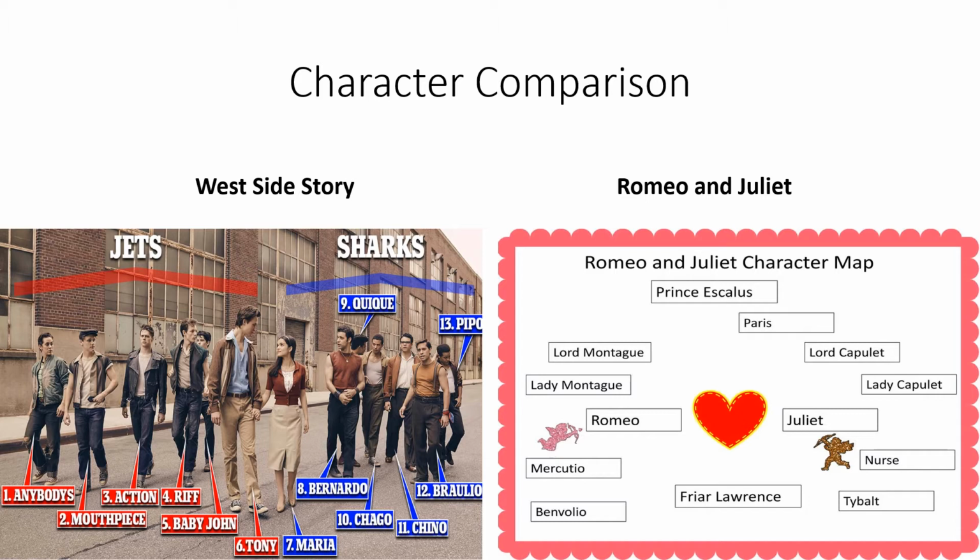Then we have the peacekeepers, who are the people who try to stop the problem between both kingdoms and both gangs. In the case of West Side Story, the peacekeepers are Doc, who would be equivalent to Friar Lawrence in Romeo and Juliet, and we also have Lieutenant Shrank, who would be equivalent to Prince Escalus in Romeo and Juliet.